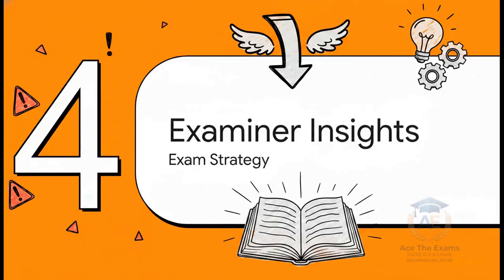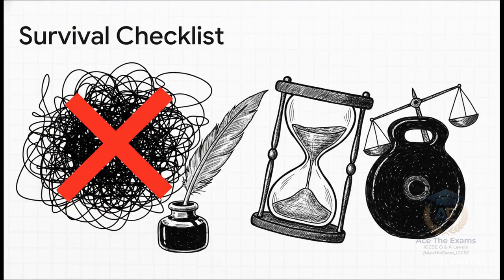Let's wrap things up with Section 4, Critical Examiner Insights. Senior Examiner. I am loudly warning candidates right now. Top-tier students are throwing away incredibly easy marks simply due to poor handwriting in their ledger accounts. Listen, if I cannot distinguish your balance BD from your balance CD, I literally cannot award you the mark. It is incredibly frustrating. You also need to lock down your time management and perfectly document your coursework evidence.